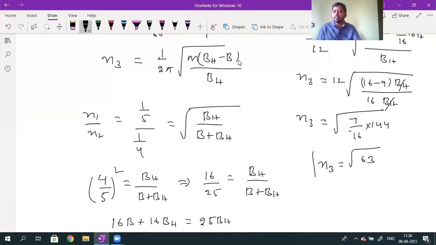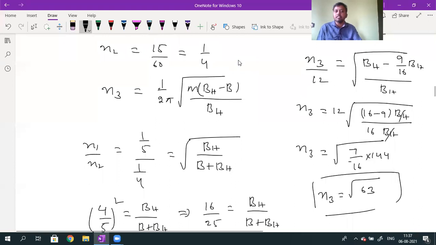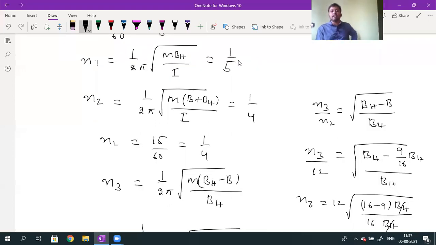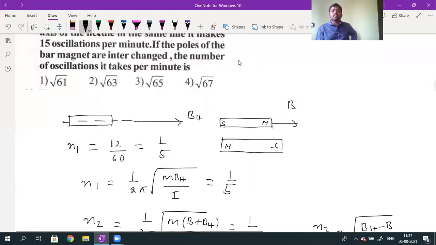Whenever the poles of the bar magnet are reversed, what is the number of oscillations completed per minute? The number of oscillations completed per minute will be given by root over 63. So is there any doubt regarding this question?